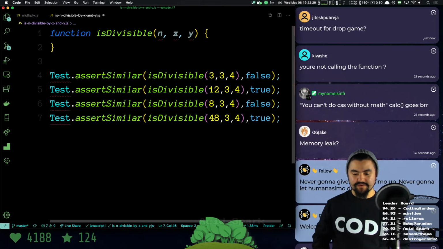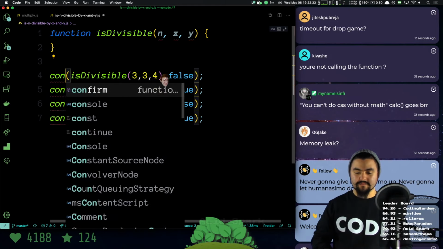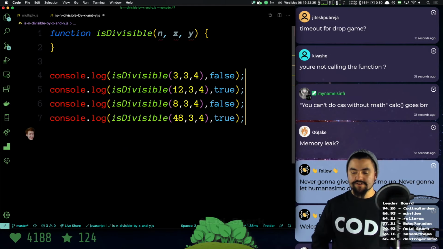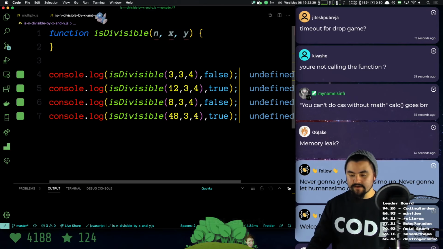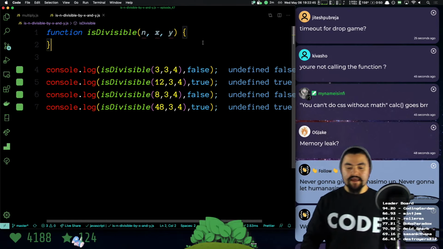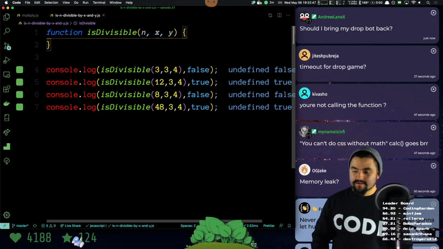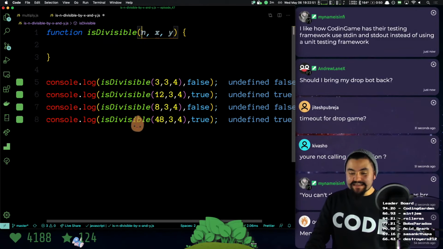Okay, so we're going to put these tests here. Instead of tests.assert similar, I'm just going to do a console.log. And we should see my output. So I'm going to start up Quokka, and we'll see that right now, all of my function calls return undefined when they should have returned some other value. Now, let's try to solve this thing. So we have to determine, is it divisible by x and y?